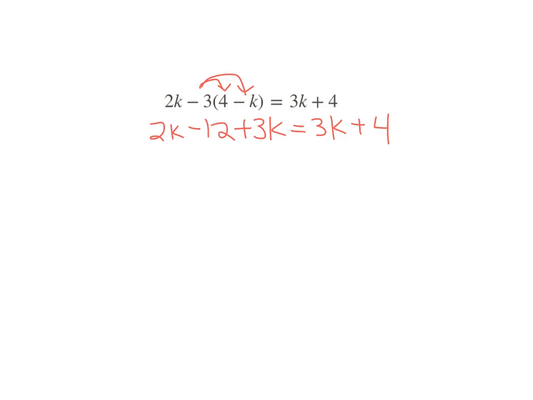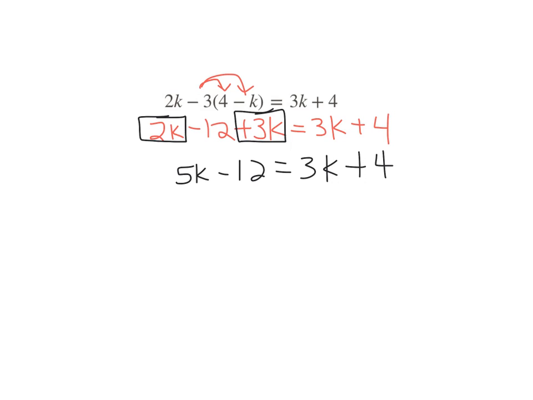So we can combine a 2k and a 3k. That will give us 5k minus 12. And now we're at the spot where we have 4 choices. We can move whatever we want. I'm just going to move this thing hanging on the left, and that's a 5k.